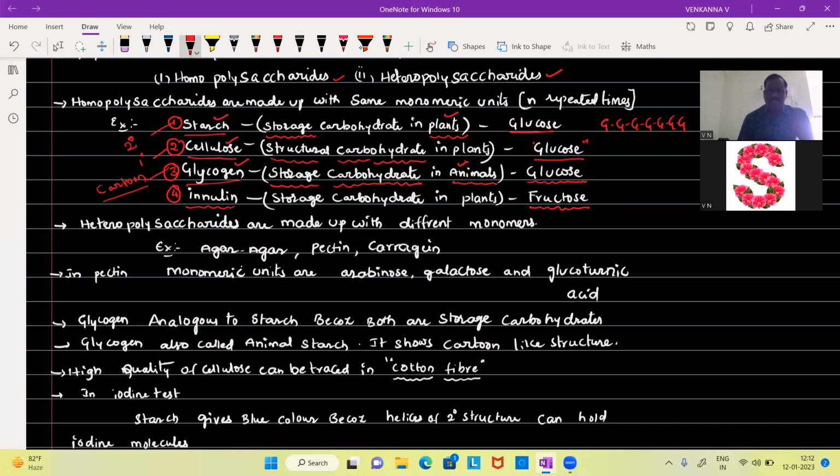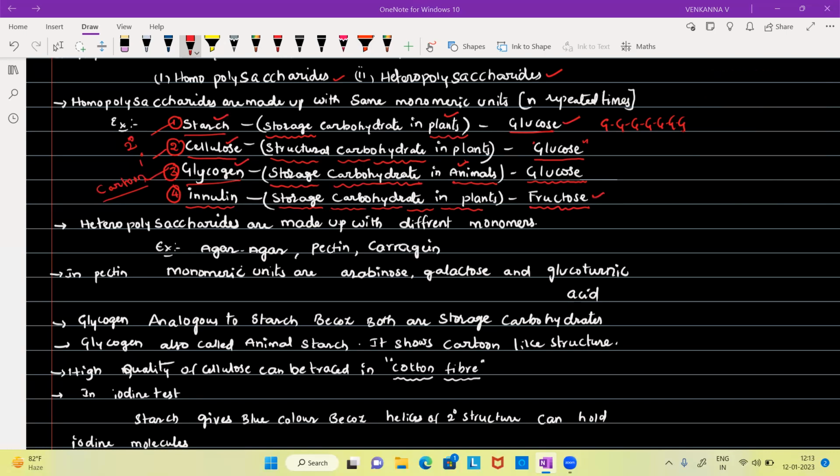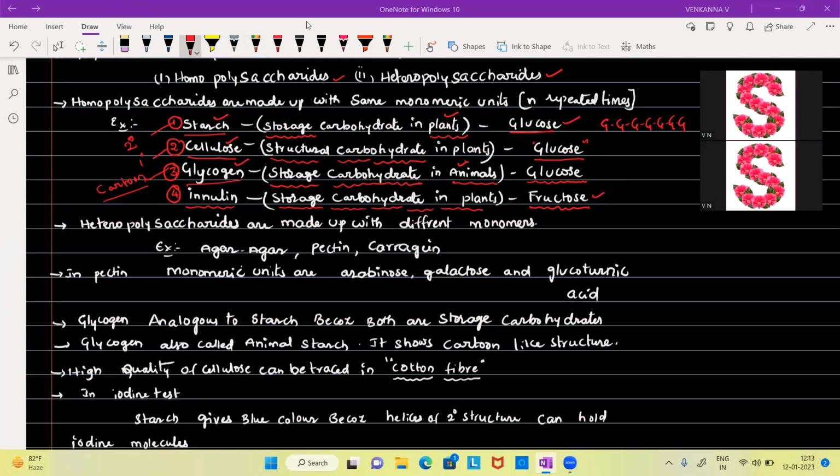The similarity between starch and inulin is that both are present in plants and both are storage carbohydrates, but structurally they are different, because starch is made up of glucose, but inulin is made up of fructose.